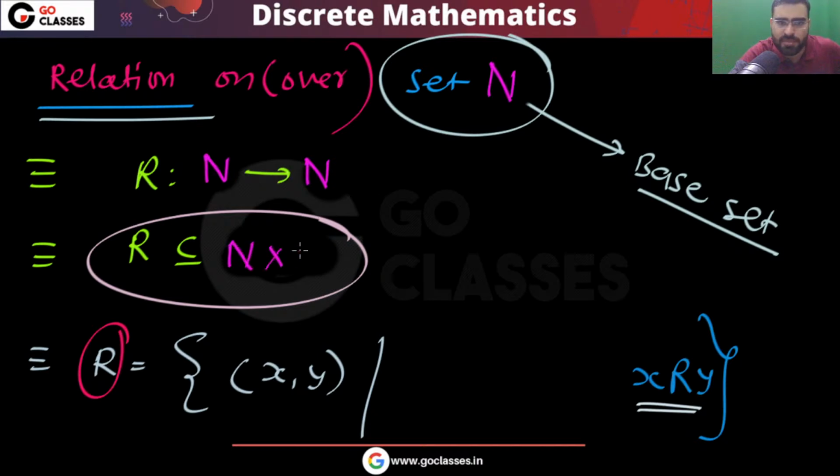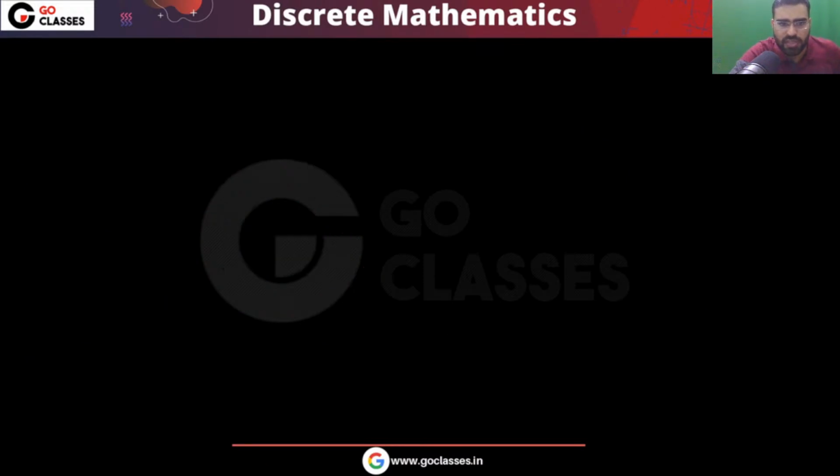It means you have a subset of N cross N. In this relation R, the first element comes from N and the second element is also a natural number, such that x should be related to y. Very simple.